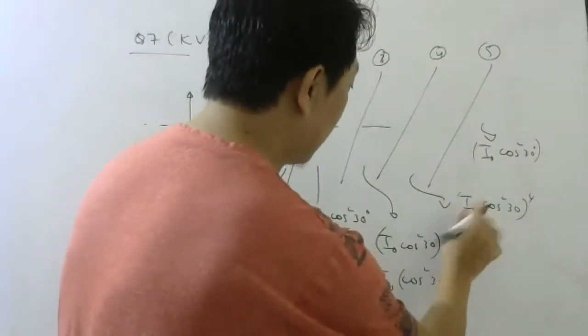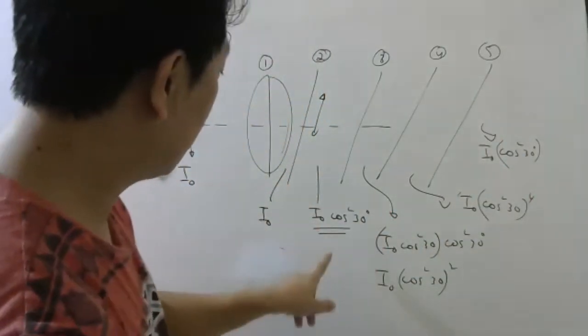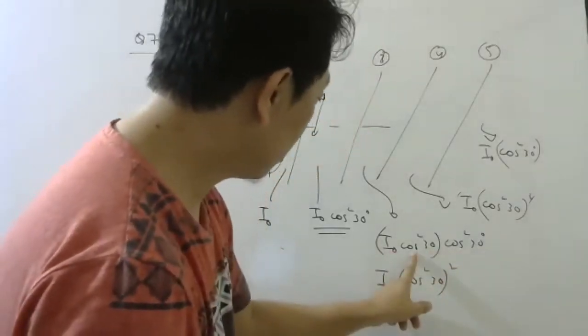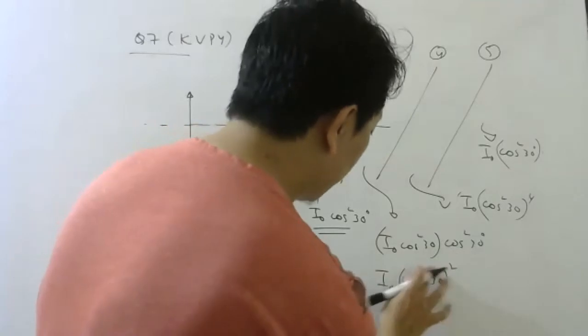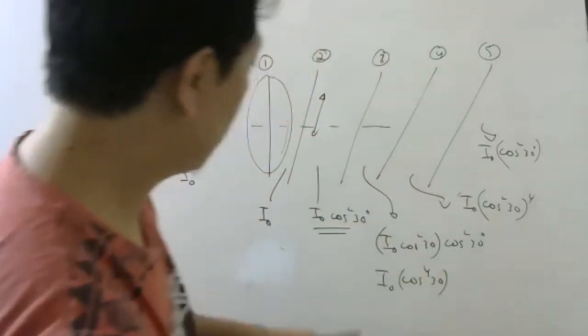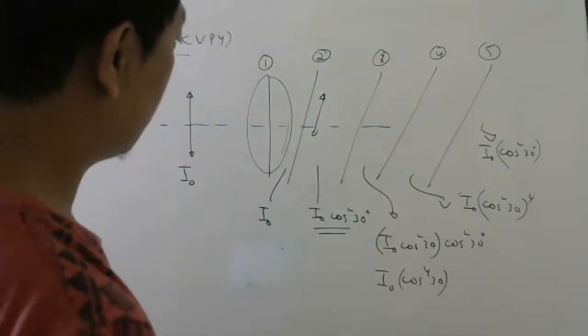We should not square I naught. We are not squaring I naught. So it is incident cos square 30. This will become cos power 4. Then next one it should be cos power 6, sir. For the fourth one it should be cos power 6.